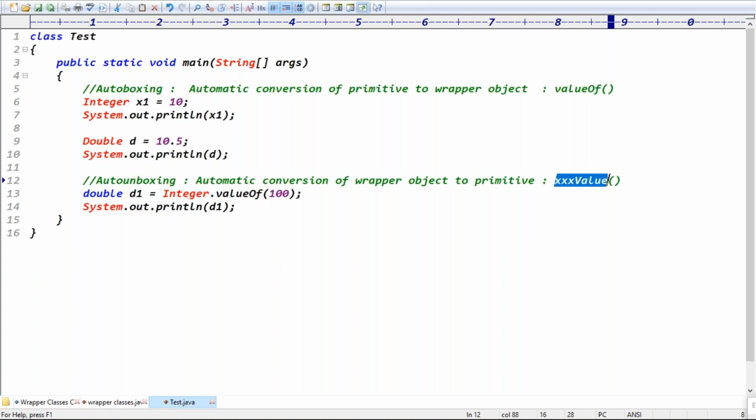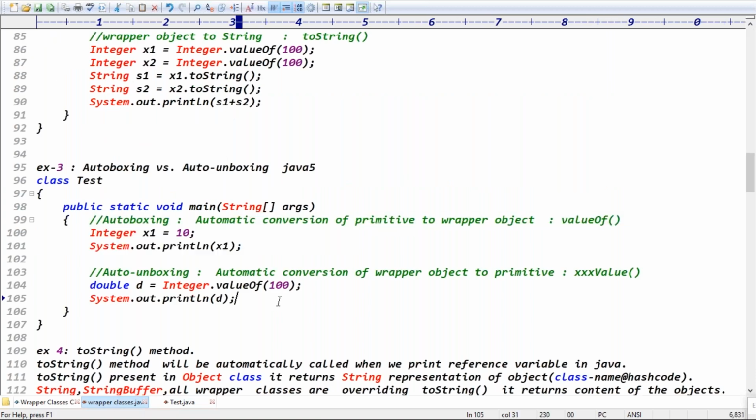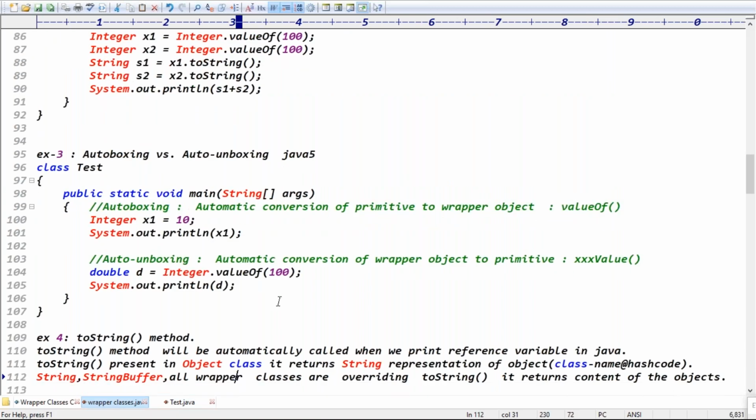Is that clear now? We are not doing it, meaning the code is done by someone internal, right? Who is that someone? The compiler. The compiler is doing that activity actually. Is that clear now? That's called auto boxing. Just three examples, try to see the conversions. We will discuss some more examples tomorrow.